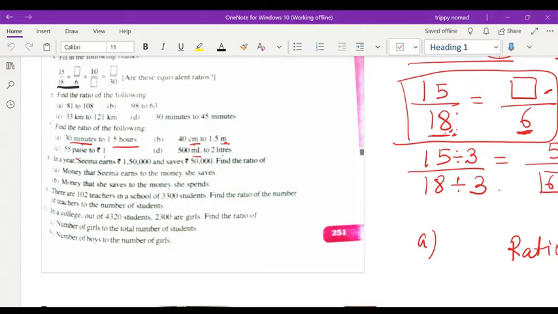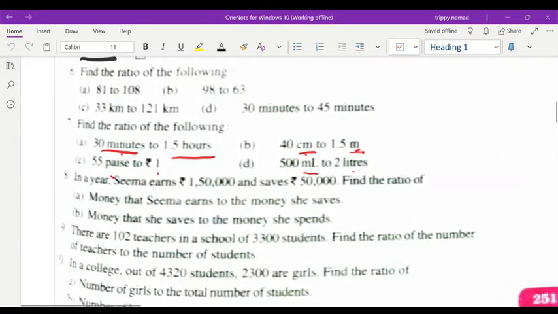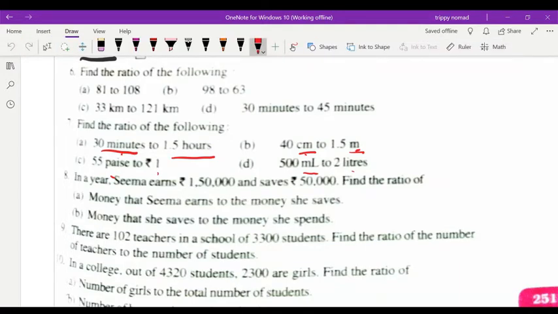Let us start with question number 8 of chapter 12.1. In a year, Seema earns rupees 1,50,000 and saves rupees 50,000. Find the ratio of money that Seema earns to the money she saves. How much money she earns, that is 1,50,000, and how much she saves, that is 50,000. So you have to find the ratio between these two in the A part.